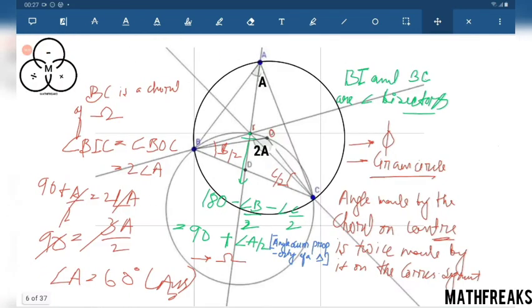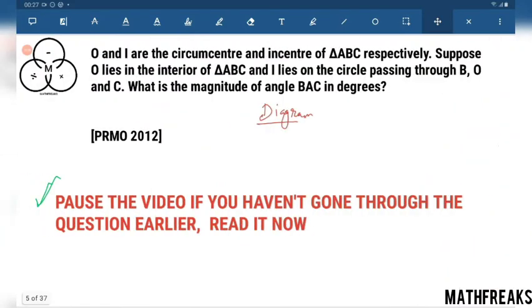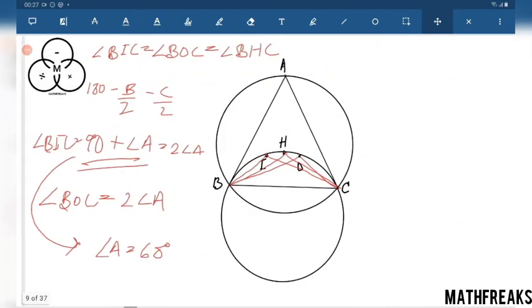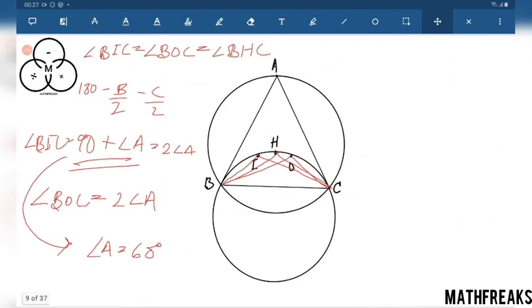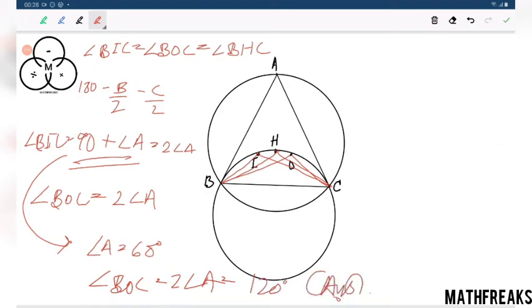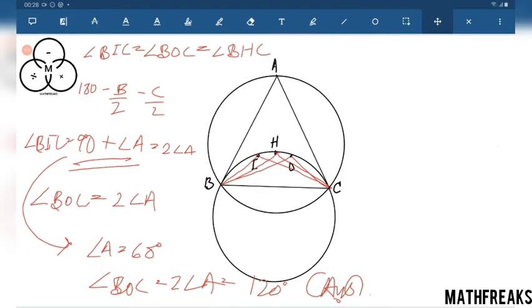Isn't it fishy? Here they said we now need to find angle BOC. Angle BOC is twice angle A, which equals 120 degrees. If somebody asks us to find angle BHC, we can easily find that too. This was quite an easy question.